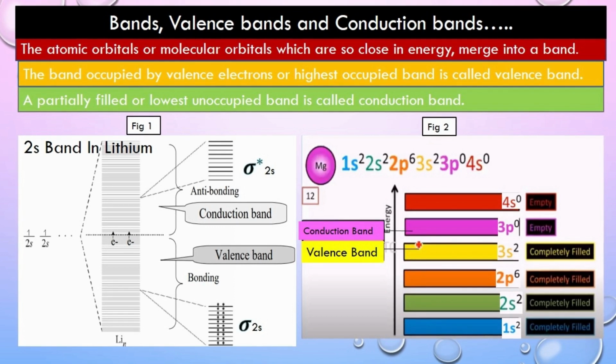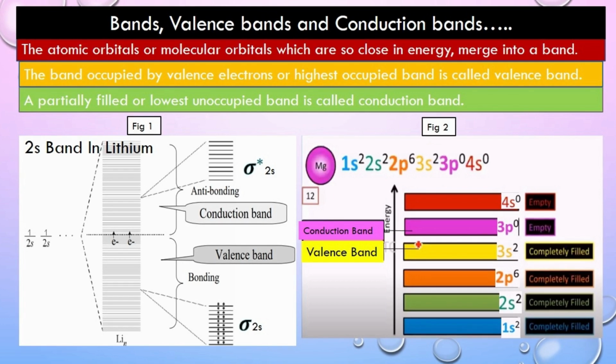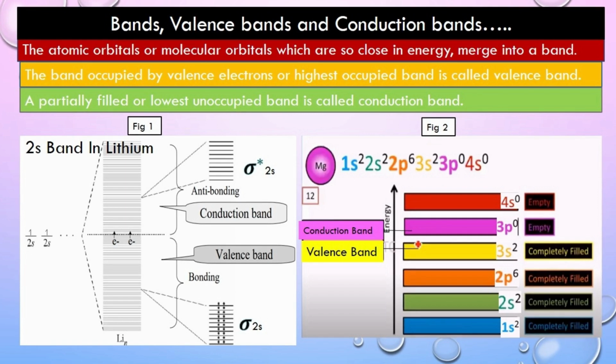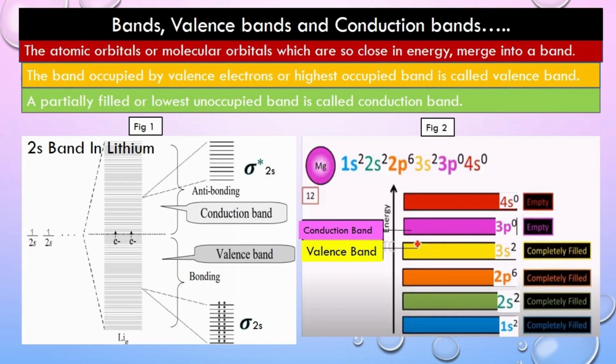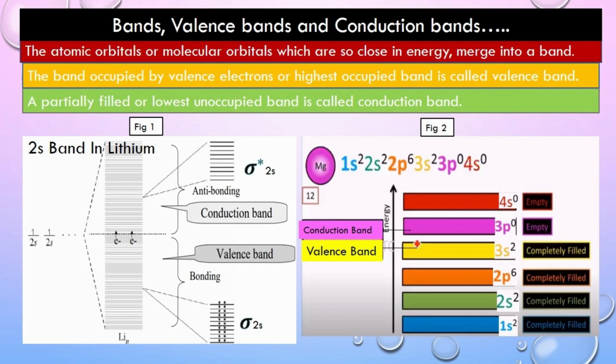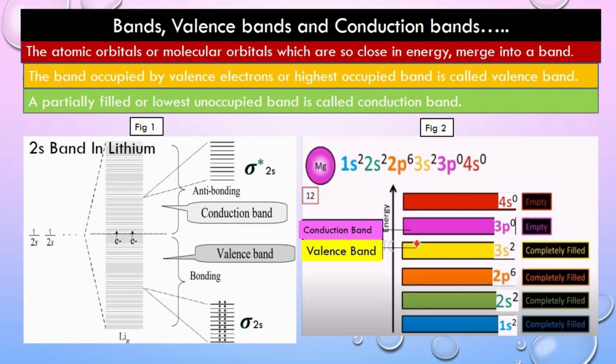In the case of lithium, valence electrons are present in the sigma 2s bonding molecular orbital. This molecular orbital we call the valence band, and the unoccupied band which has minimum energy is the anti-bonding sigma star 2s molecular orbital. So that orbital we call the conduction band. This is shown in figure 1.